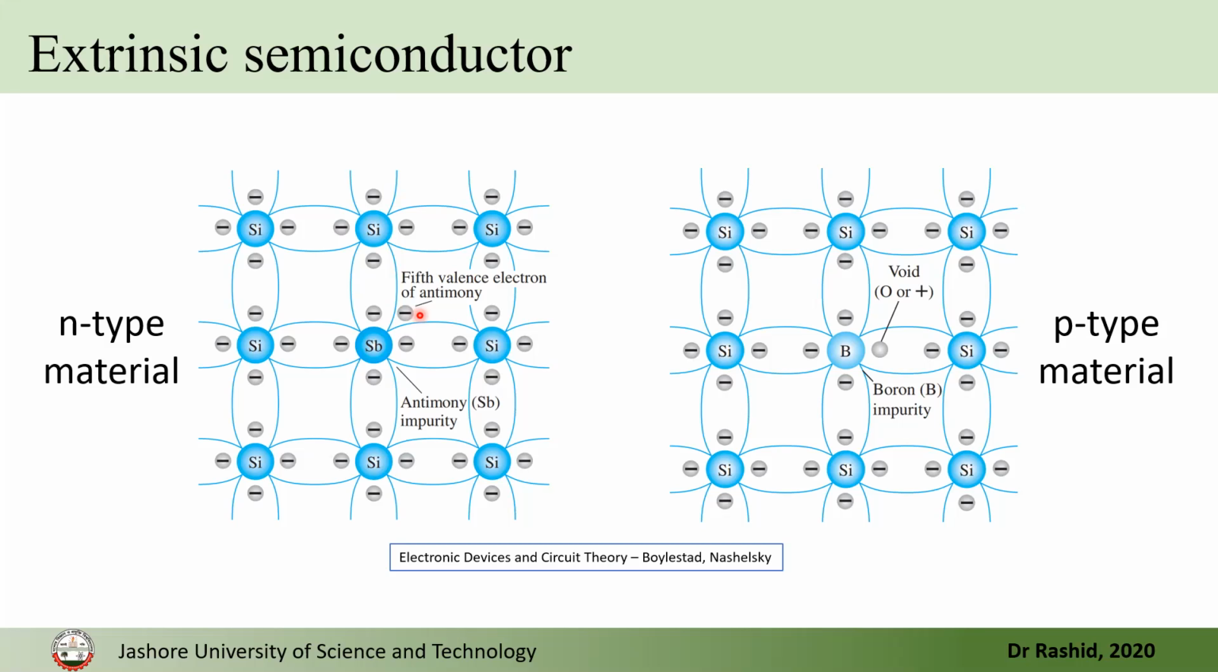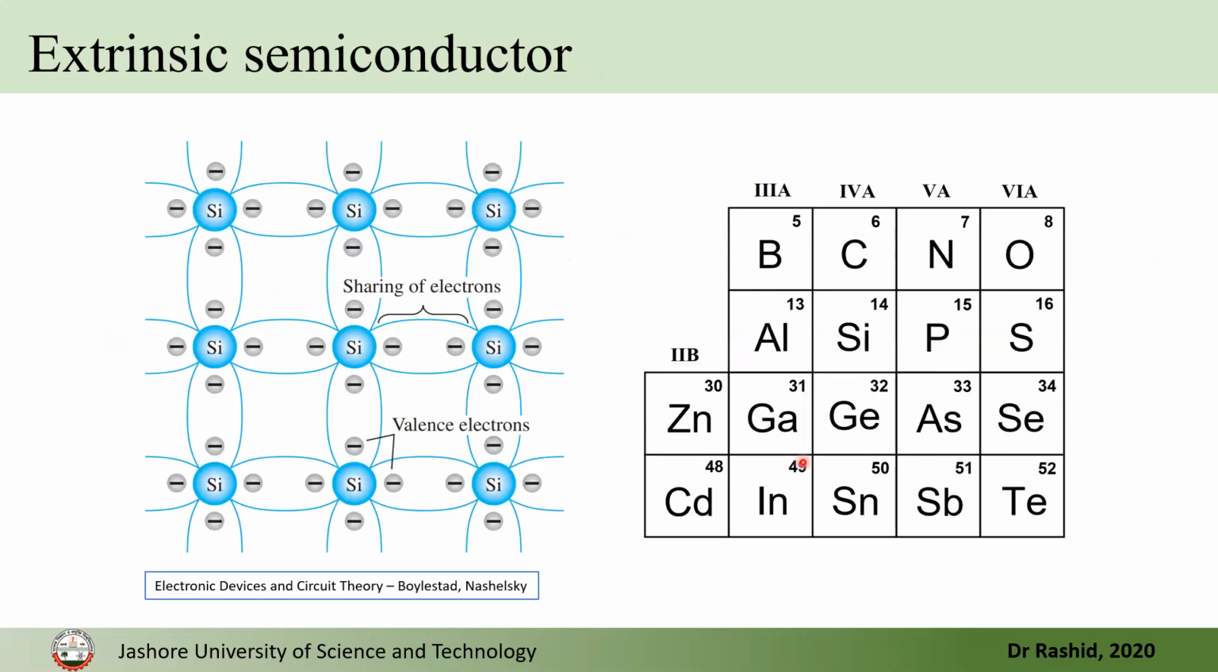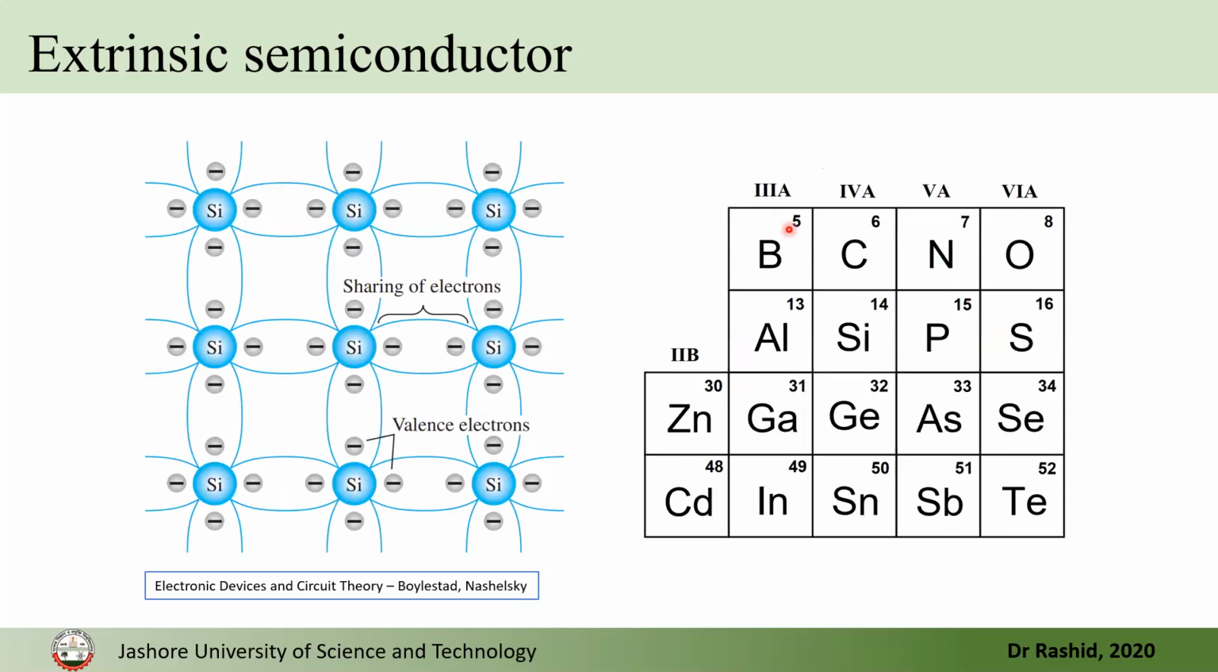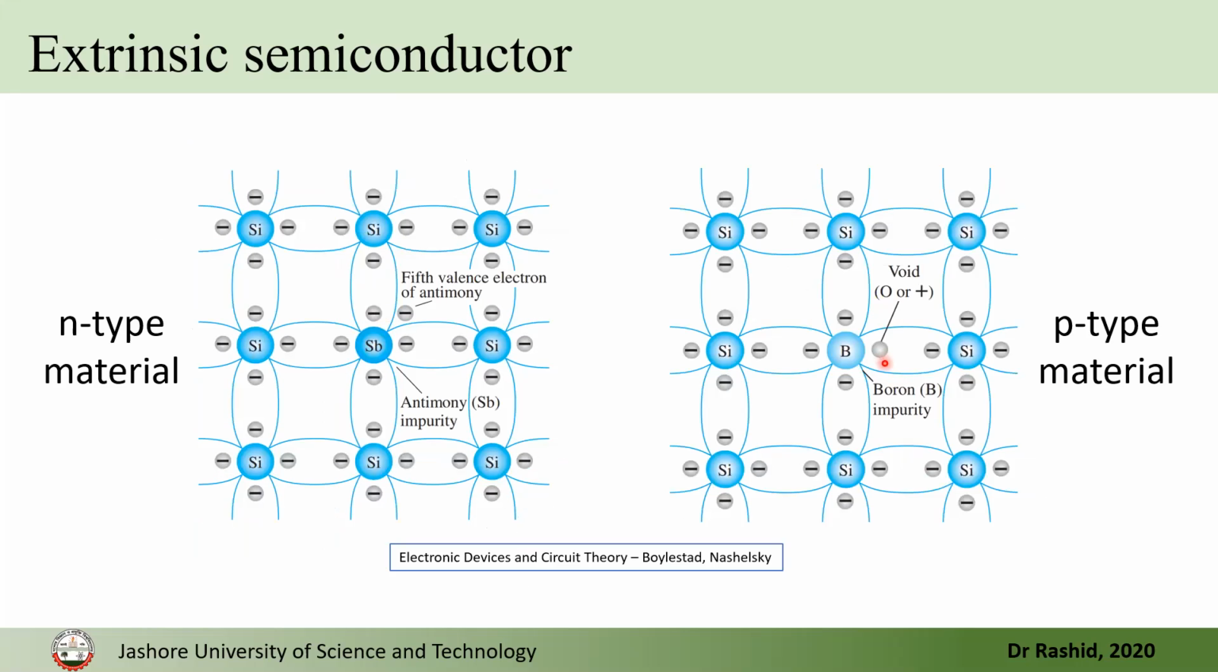So the number of negative carriers will increase because of the doping with the group 5 element. That's why this is called an N-type semiconductor or N-type material. Now, if we dope with a group 3 element, there will be an empty space. If it were silicon, it is supposed to have an electron here. But now this is boron, it has only 3 electrons in the outer shell. There will be a void.